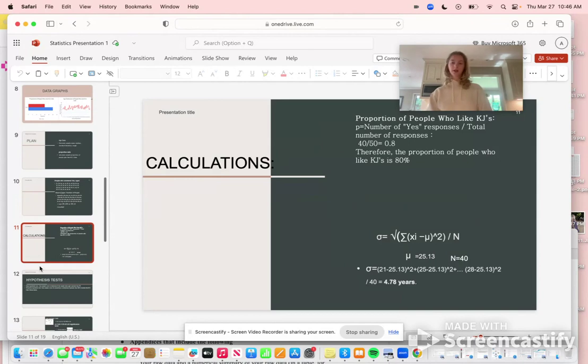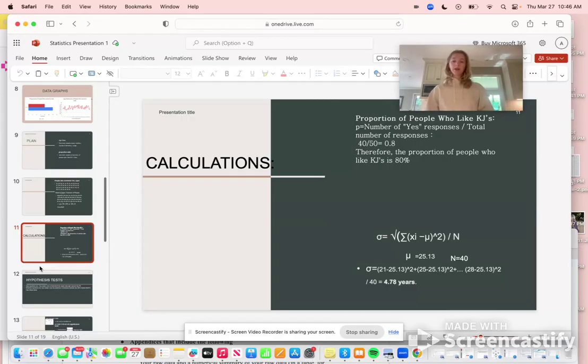So now onto the calculation slide. I showed at the top the proportion of people who like KJ's, which we calculated. P is the number of yes responses divided by the total number of responses. So that was 40 divided by 50, or 0.8. Therefore, the proportion of people who like KJ's is 80%, which is greater than the 50%.